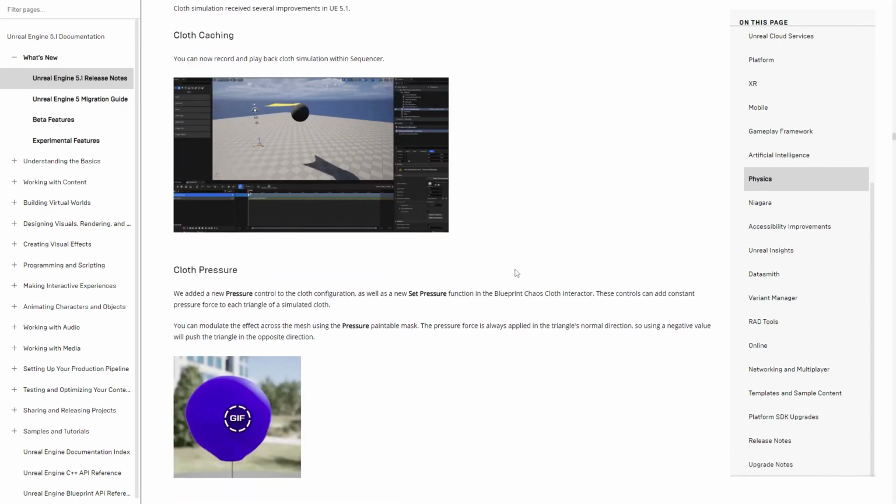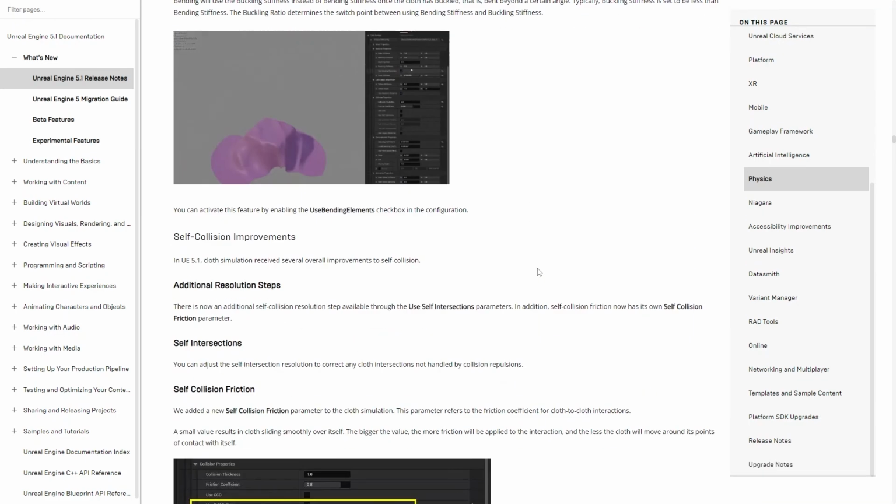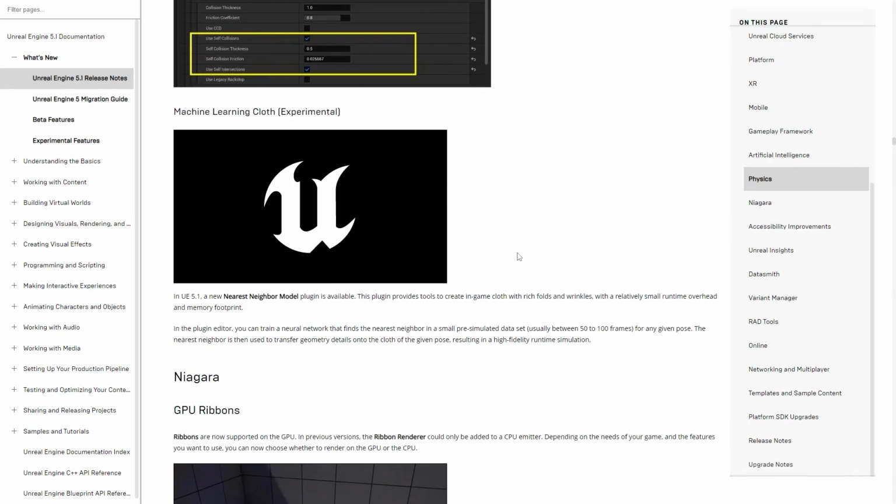To sum up, the Unreal Engine 5.1 update focuses on many improvements and quality of life enhancements. Many of those will be super helpful in UEFN.